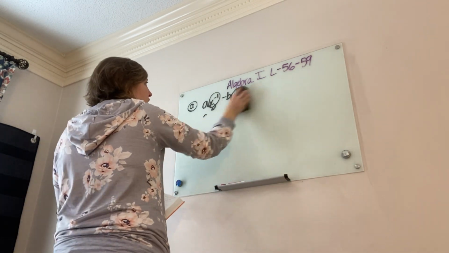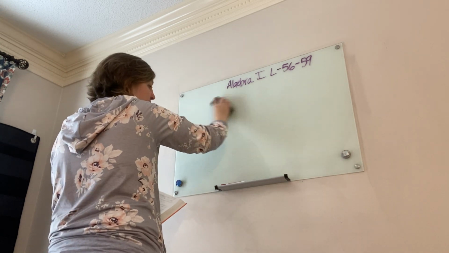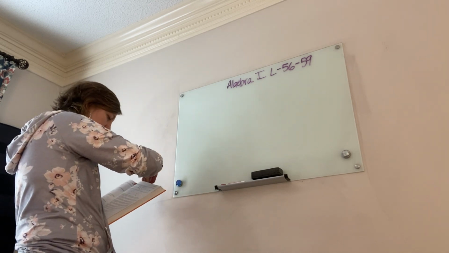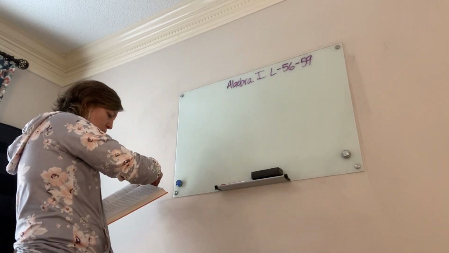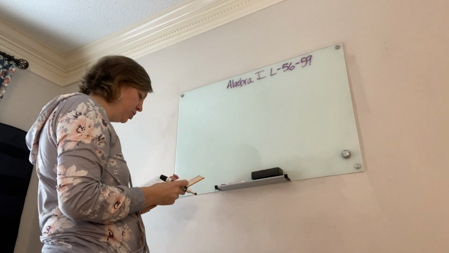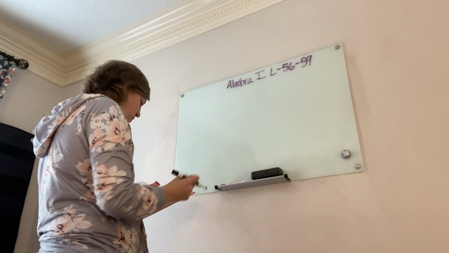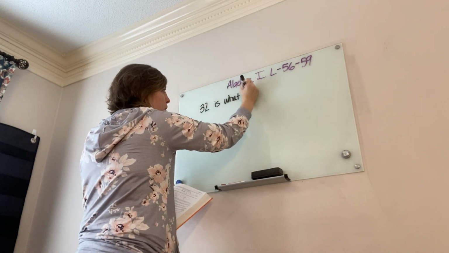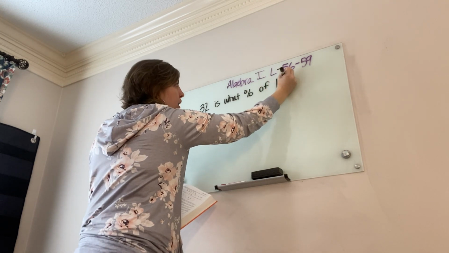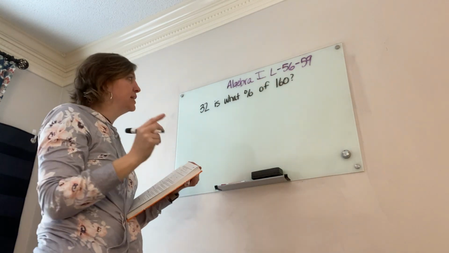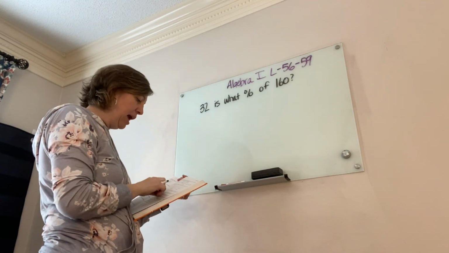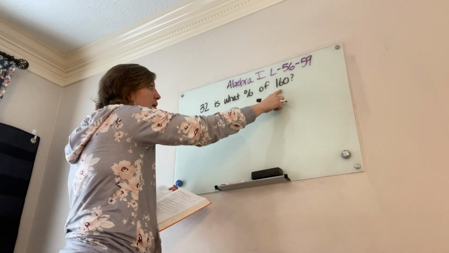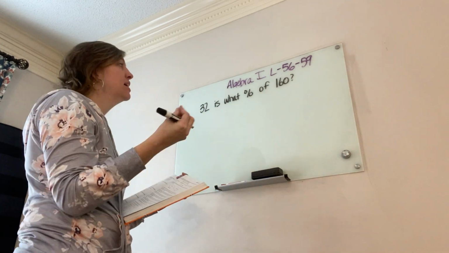So we need to think through, how can I write that in a math sentence? So they have 32 left, and it says what percent of the original number remains. So I have 32 is what percent of 160? Let's think through, is that what they're asking me? It says what percent of the original number, and it told me they began with 160. So as long as I rewrite this in an accurate math sentence, then I can solve it.